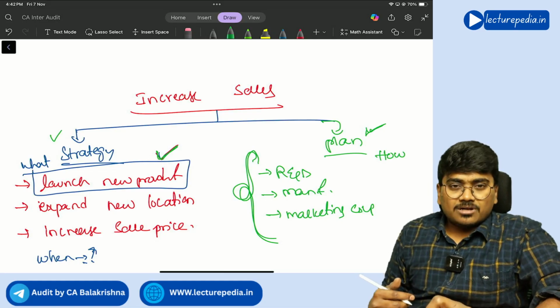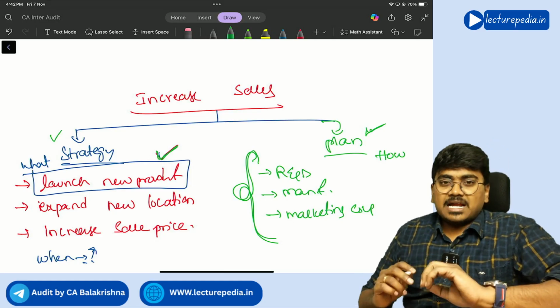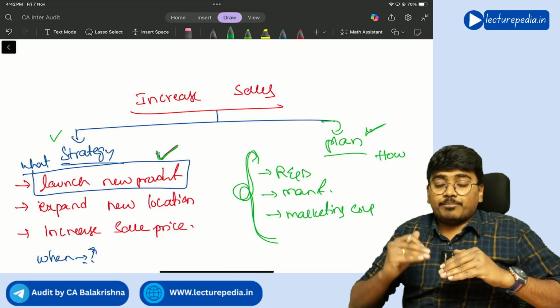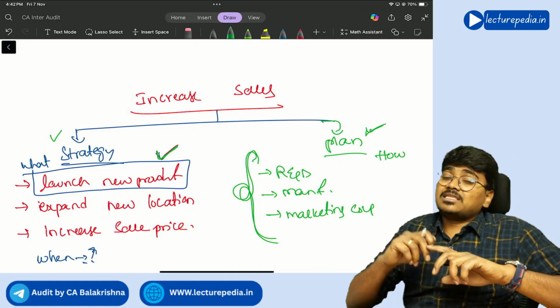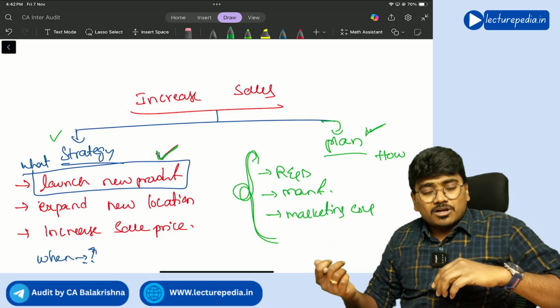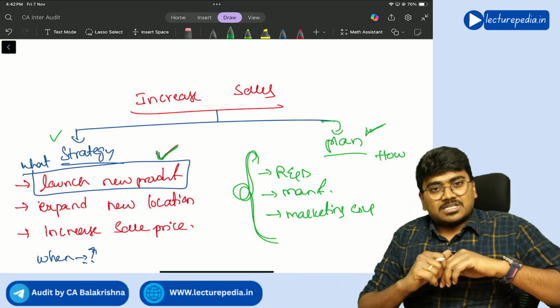Getting it? So these are the things that you need to remember. Strategy is brief, plan is more detailed. Strategy is prepared first, then plan is prepared. Plan is always prepared based on strategy.